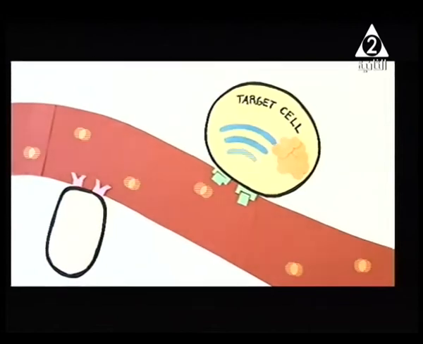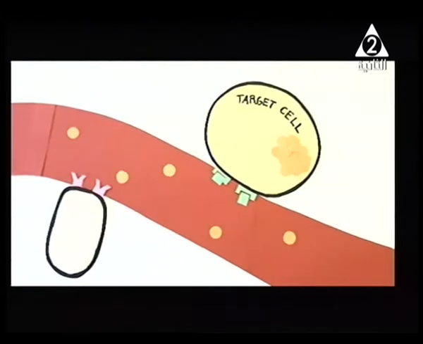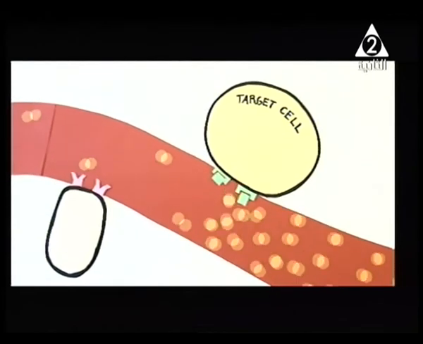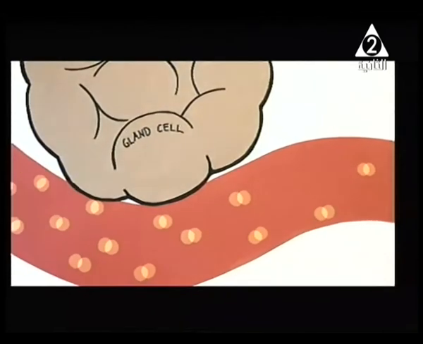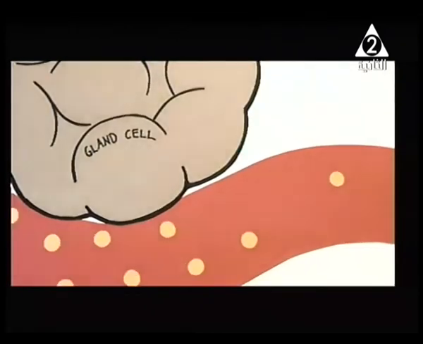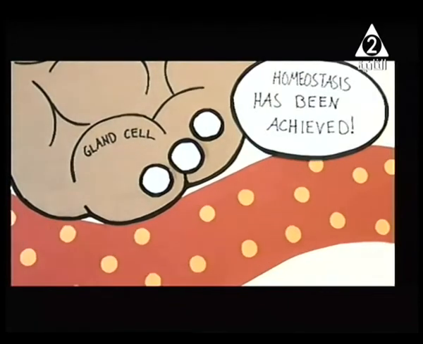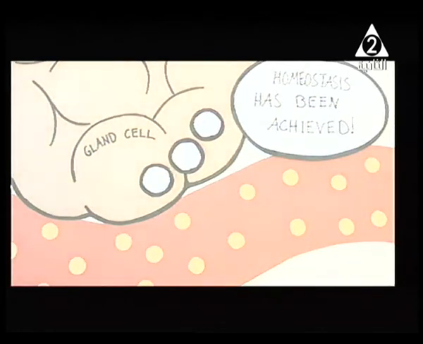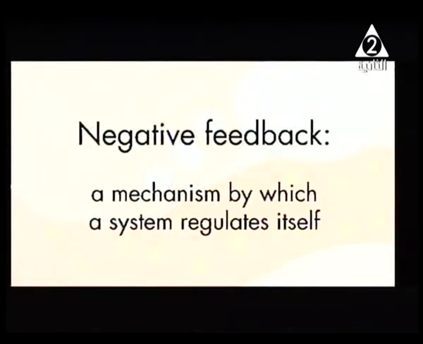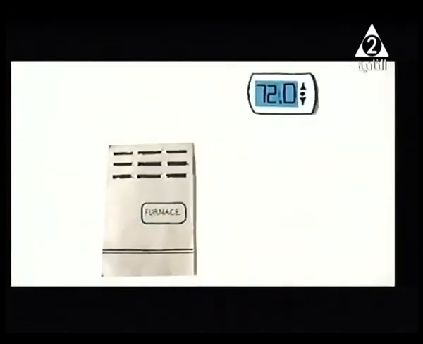And as soon as the hormone connects and gives the stimulus, the target cell starts for what? Start for the function. Okay, and so on. And after the hormone reaches the target cell from the gland cell, after that the target cell also what? It also returns back and gives another signal to stop what? To stop secretion of the hormone.